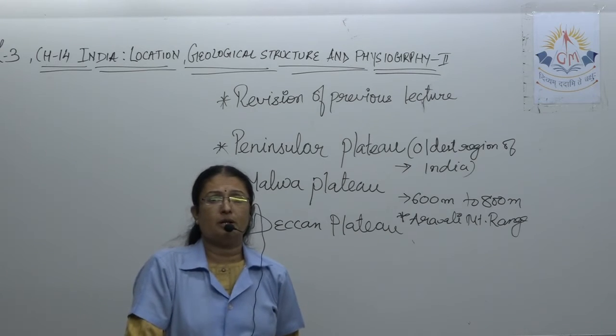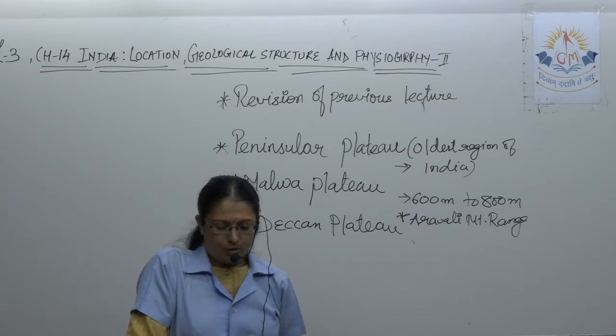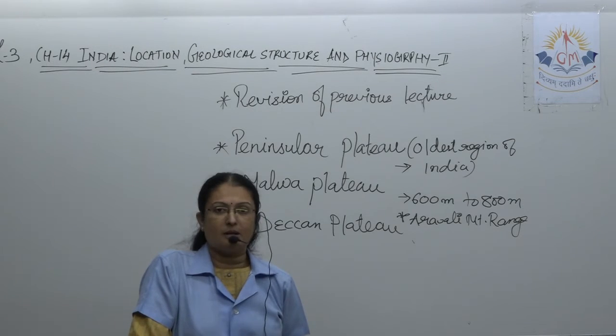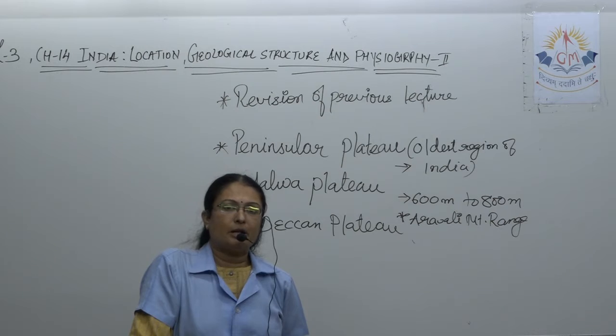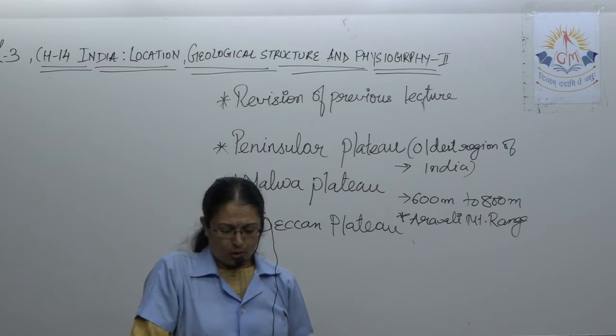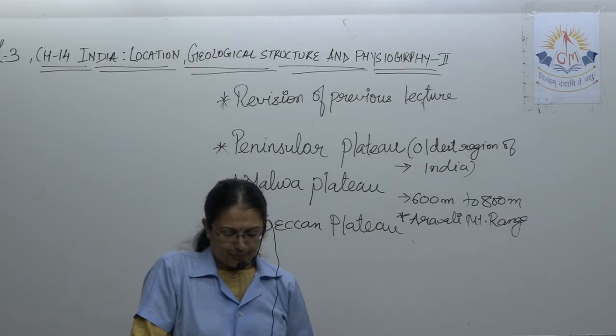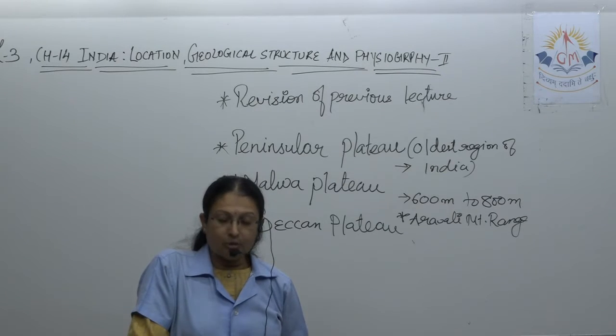Okay, so the Son river meets which river? The Ganga. And it can be known from the direction of the river flow that the region slopes northwards. In the particular direction where the rivers flow, they make a slope. So it slopes northwards, and the northeastern part of this central upland is known as the Bundelkhand.